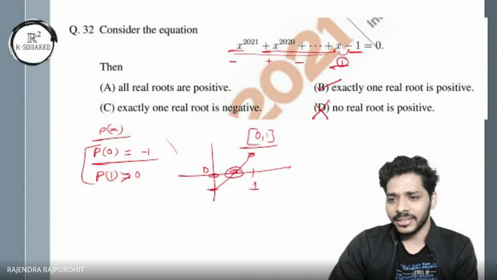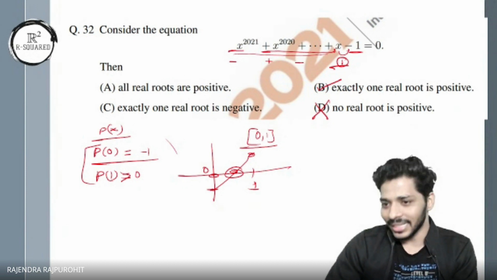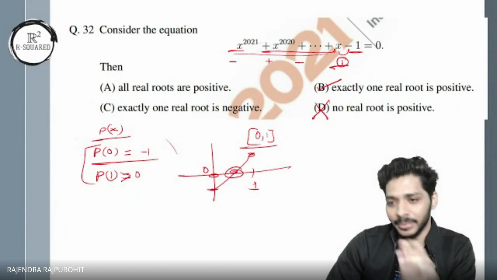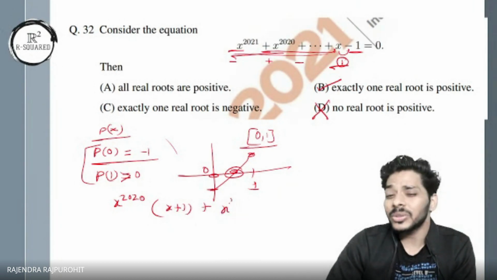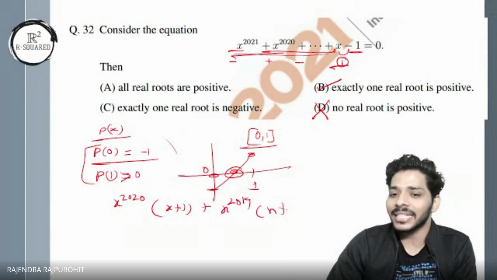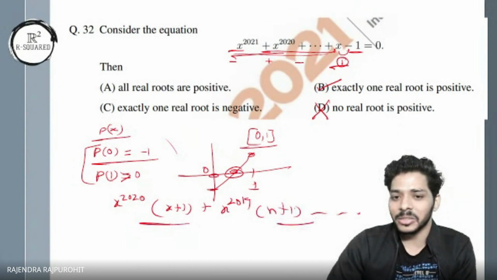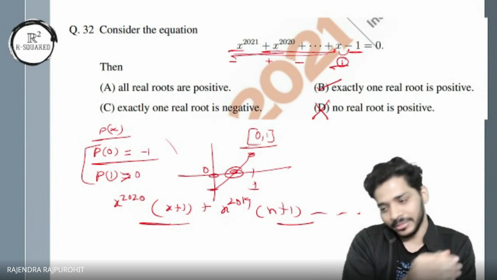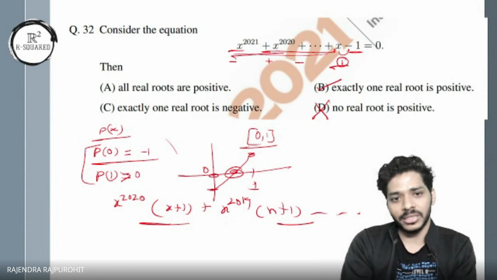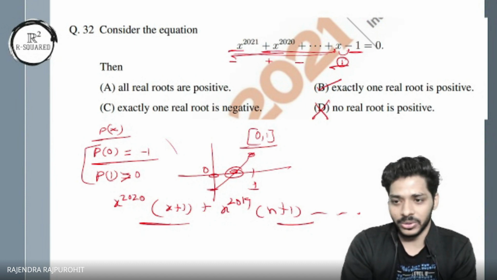We differentiated it and tried to see how many times the derivative changes sign. We used then another trick where we try to take out common and make pairs. Like from here, I take x to the power 2020 common, and I get x plus 1, and then from the next one I take common x to the power 2019, and again I get x plus 1, and like this I can take x plus 1 common, and then I get a polynomial. Something like this we tried. And even we differentiated it, and then we tried in the derivative whether on the negative side the derivative changes sign or not, or something like that.